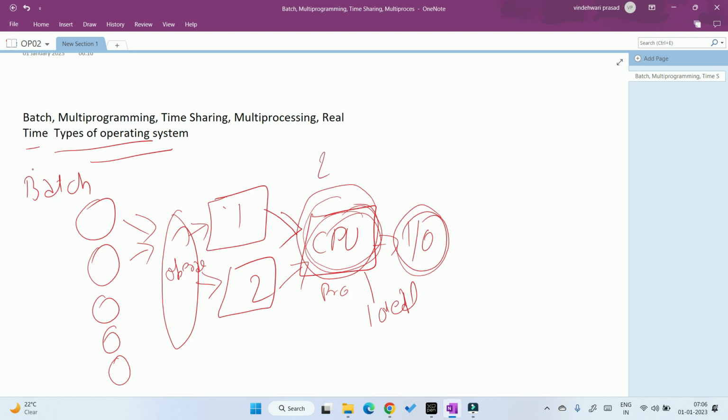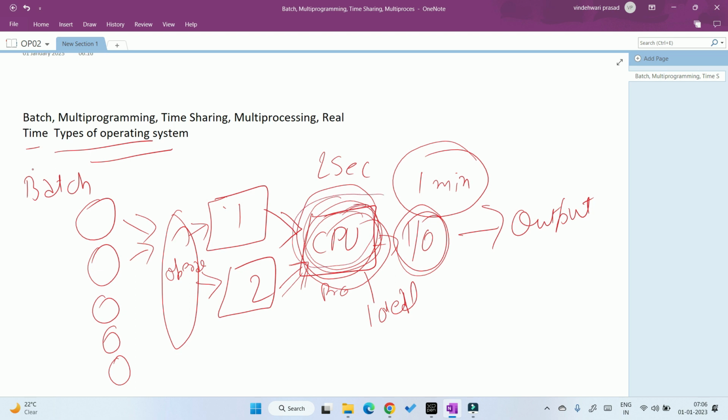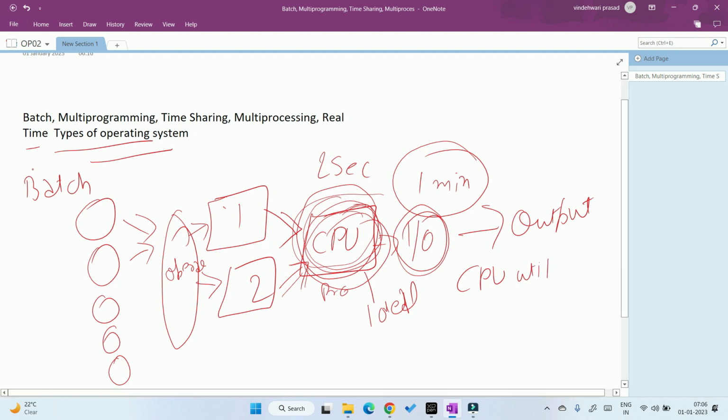Because as a batch comes, it does some algorithm work, processing work. Suppose it does this work in 2 seconds. Now the IO work requires 1 minute. Till this work does not complete and the output is not given, the CPU does not take other work. So there is more idle time of the CPU where it does not do any work. It is free.